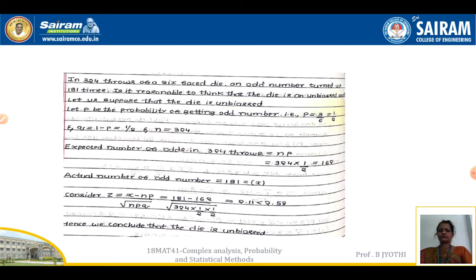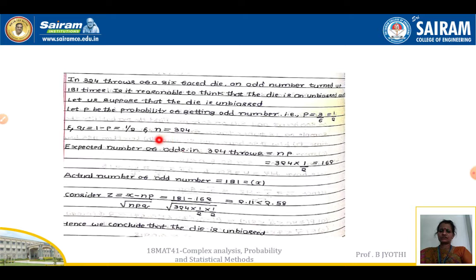So let P be the probability of getting an odd number. Out of 6 faces, 3 odd numbers will be there, as all of you know this. 1, 2, 3, 4, 5, 6 faces will be there in the die, and in that 1, 3 and 5 are the 3 odd numbers. So 3 divided by the total number, that is 6, will give us the required probability of an odd number turning out, which will be 1 upon 2. The opposite of which, that is an odd number not turning out, or an even number, will be Q, which will be 1 minus P or half.